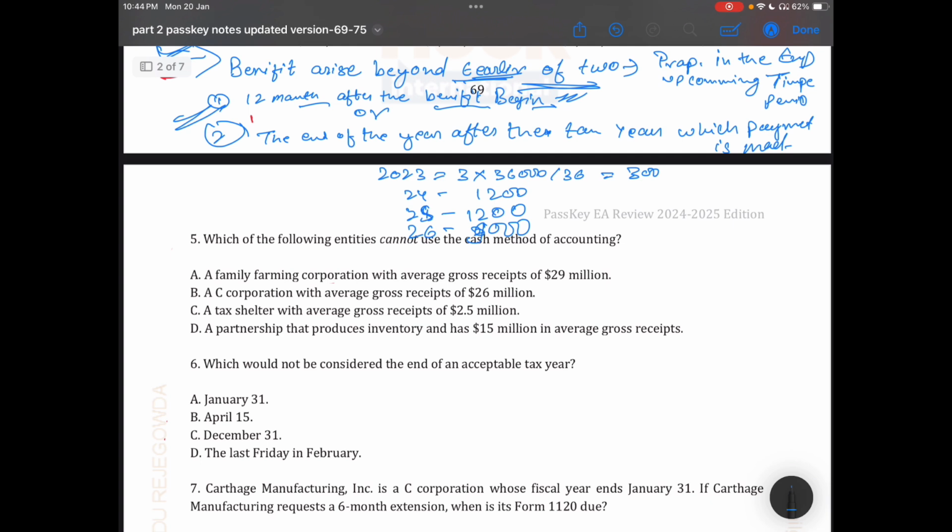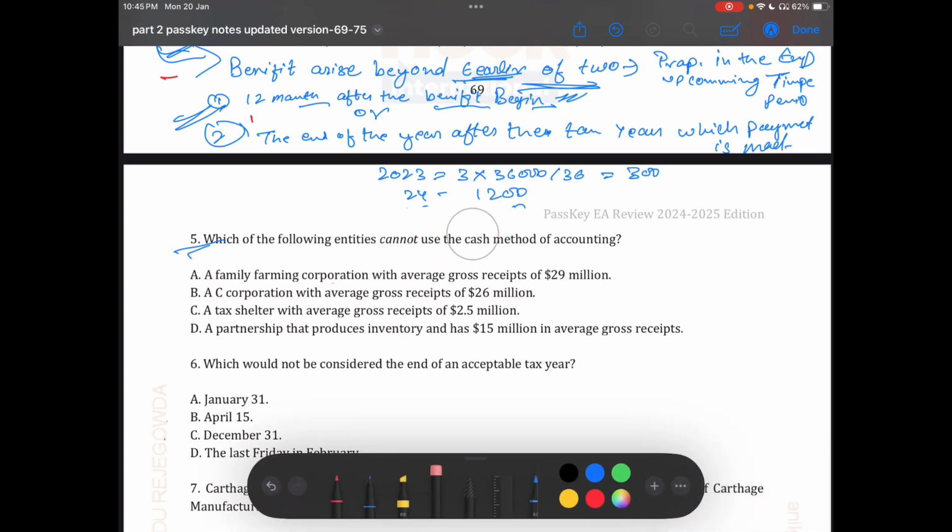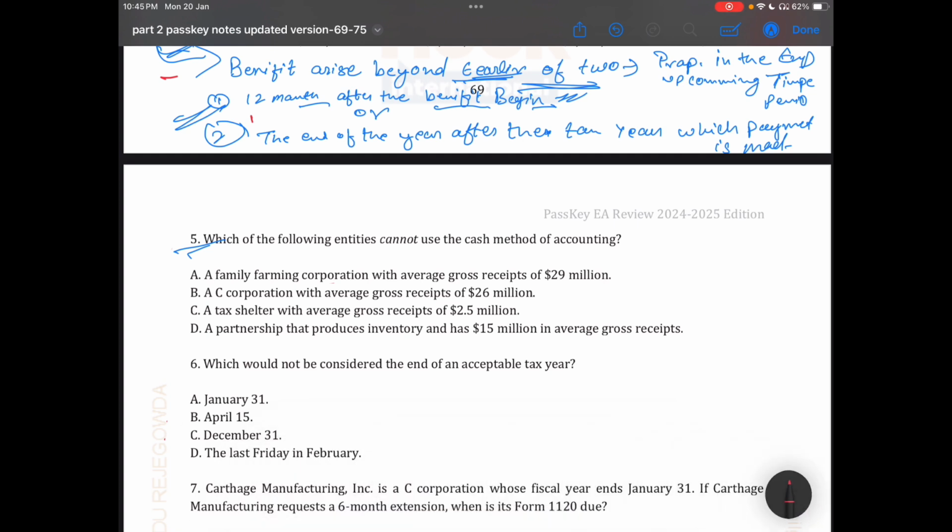Okay, I hope everyone is getting the point. The next question is: which of the following entities cannot use the cash basis method? First one is when exceeding the dollar limit, and one other exception is a tax shelter organization.